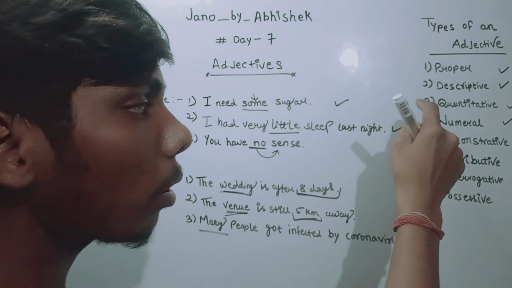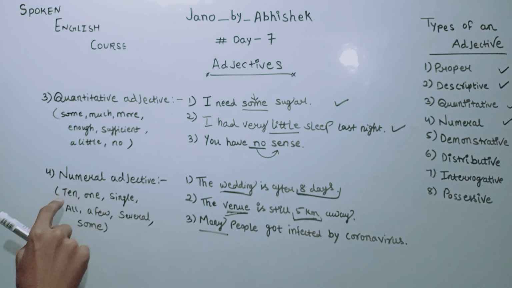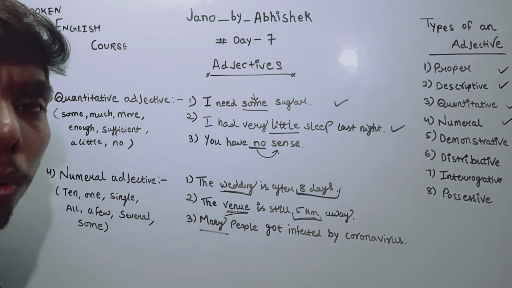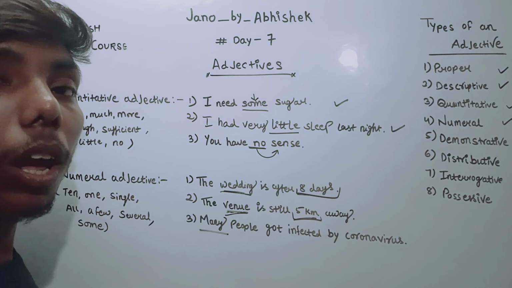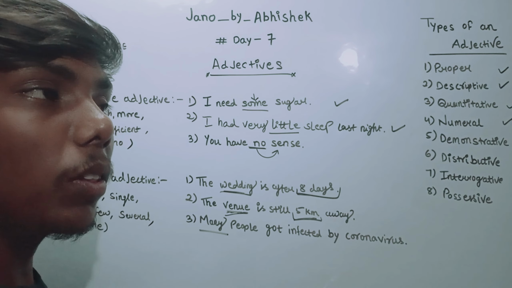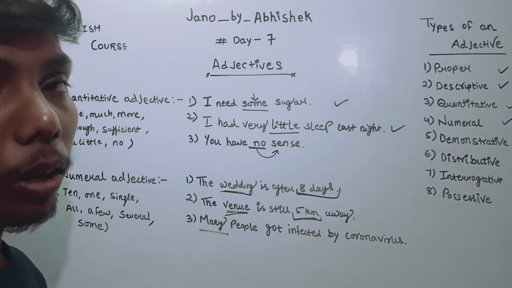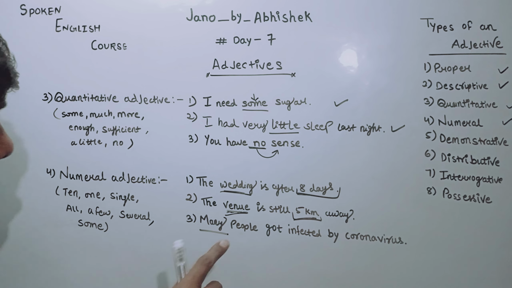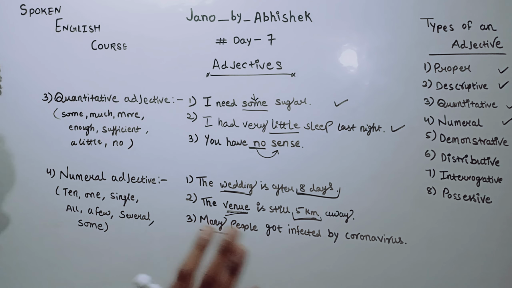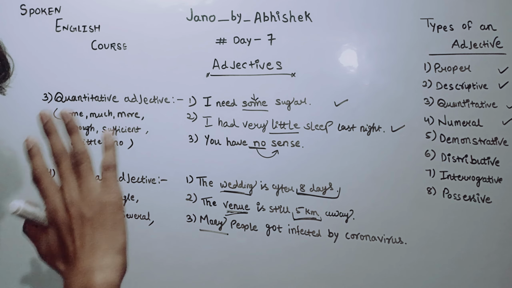Let's see a few more examples, like 10, 1, 2, 3, 4. If these are words you get in English in number form, and they are describing a noun or pronoun, then they are numeral adjectives. Clear? Another is single, a kind of number.